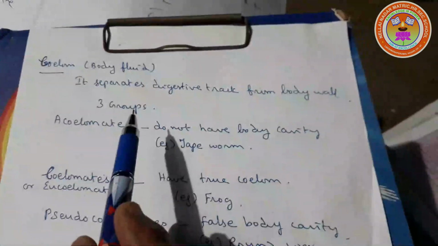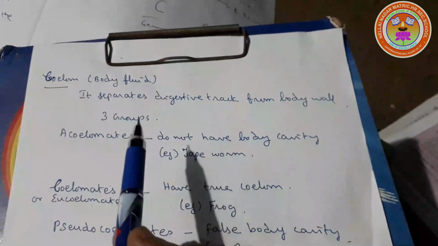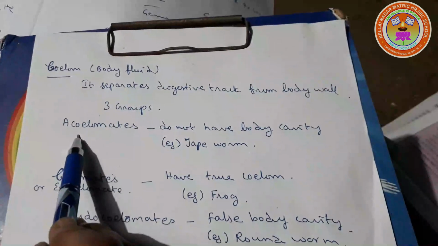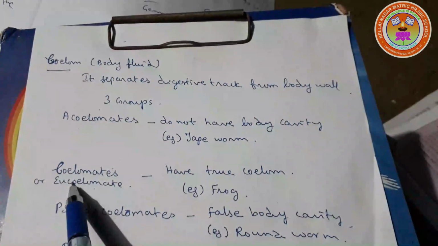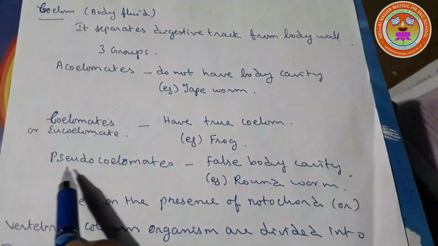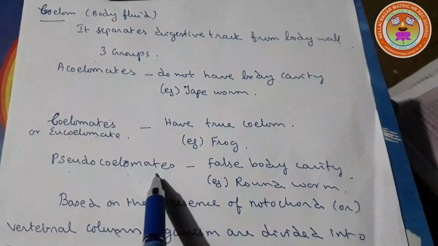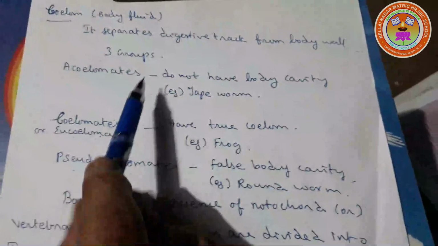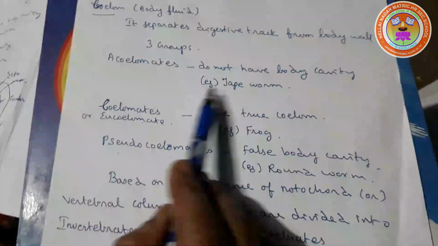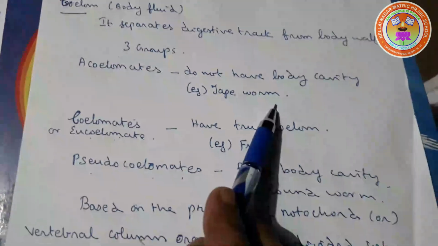Based on the presence of coelom, animals are grouped into three. They are acoelomate, coelomate or eucoelomate, and pseudocoelomate. Acoelomates do not have a body cavity. We can see it in tapeworm.